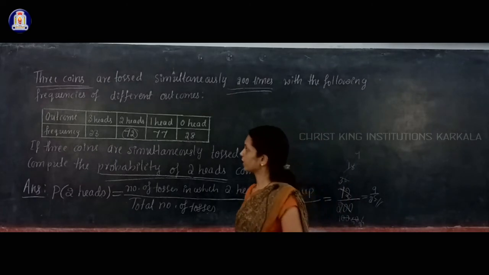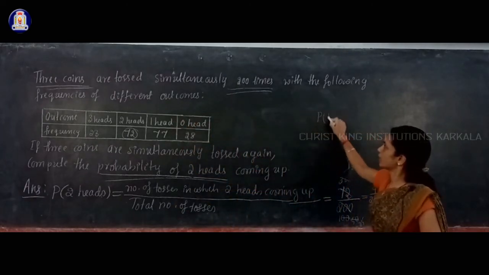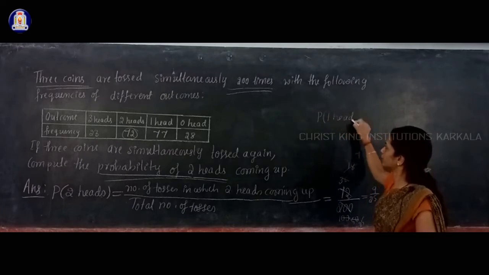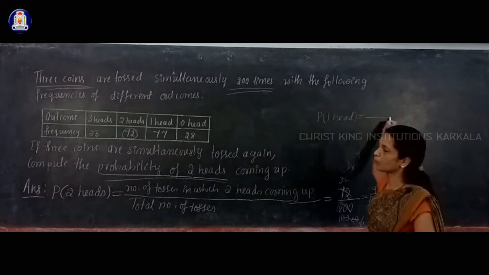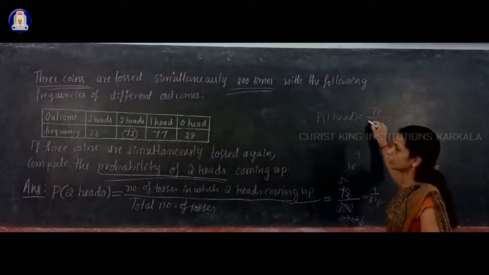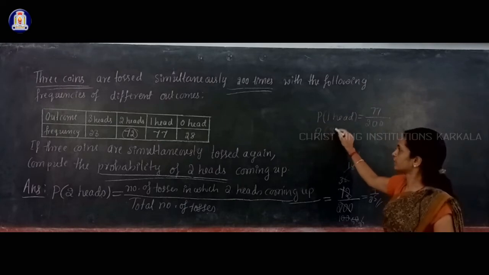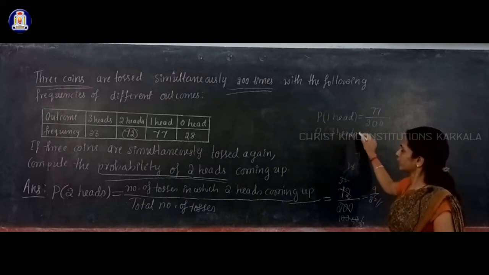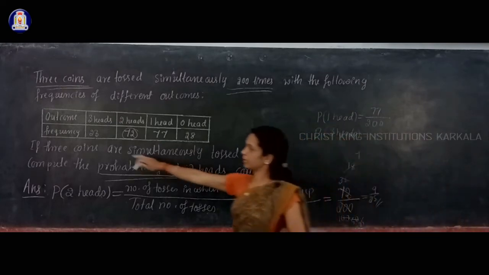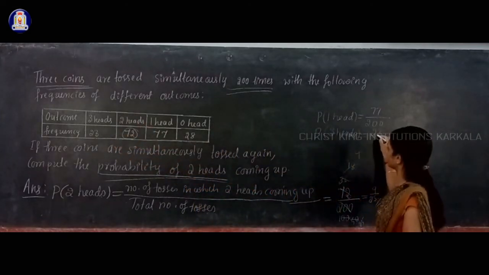Suppose you are asked P of 1 head, you have to see in how many tosses you are getting 1 head, that is 77, divided by 200. Suppose you are asked P of 3 heads, then you see in how many tosses you are getting 3 heads, in 23 tosses, divided by 200.